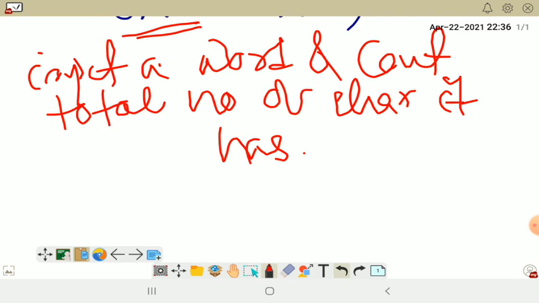As I told, we have to count till what? We have to count till null. The moment we find null, we have to stop counting, and whatever the value is till then will be our answer. Okay, so let's try first in C programming, then we can try with C++ as well. Let's go for the coding now.